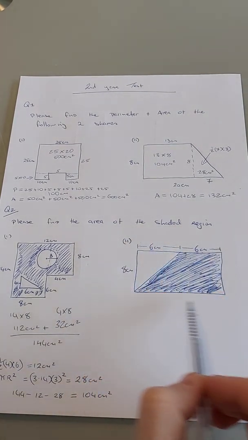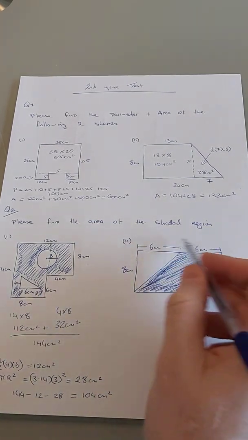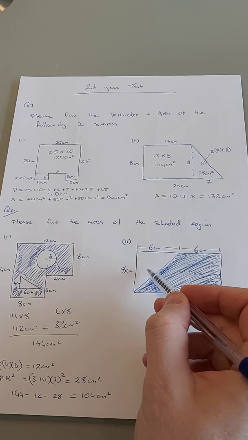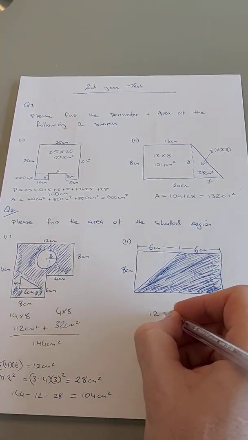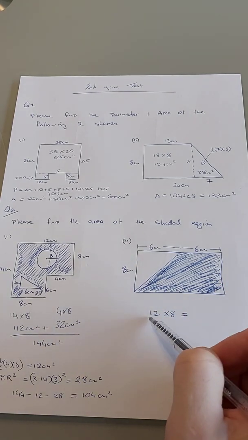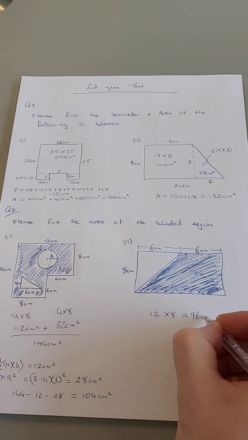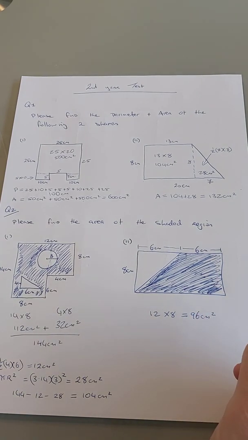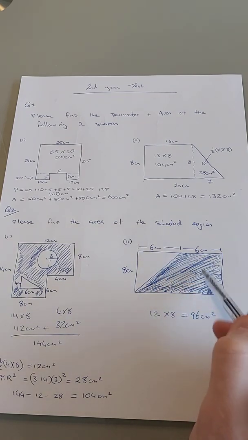Over here, we have a rectangle. The rectangle, full rectangle minus a triangle. So the full rectangle is 12 by 8. 8 tens are 80, 8 twos are 16, so that gives us 96 centimeters squared, because I don't have a formula for the area of this little part here.